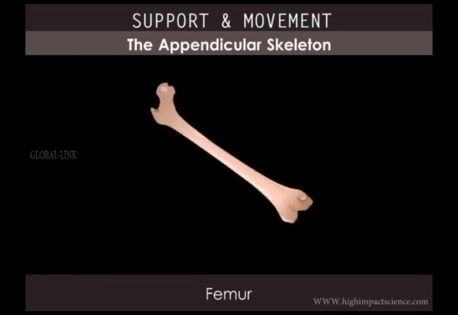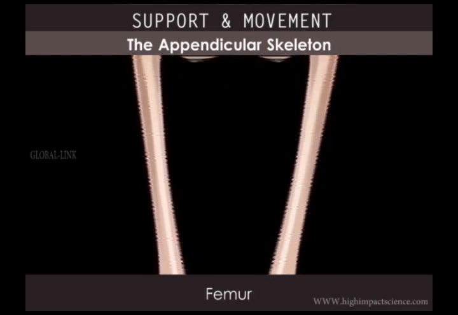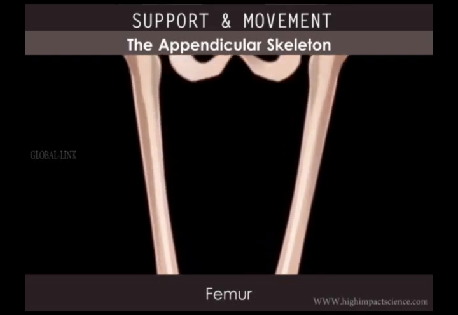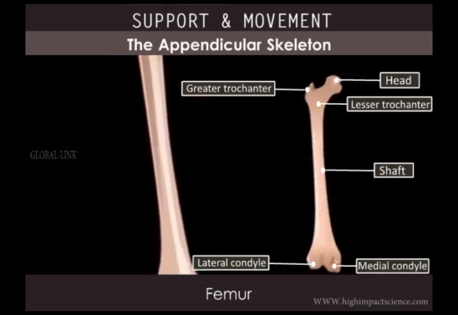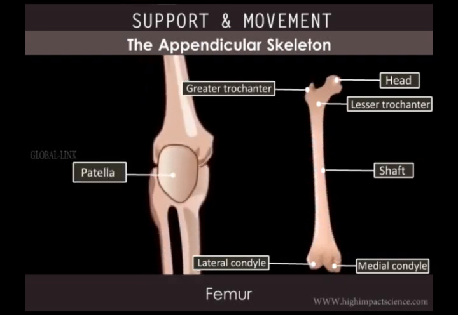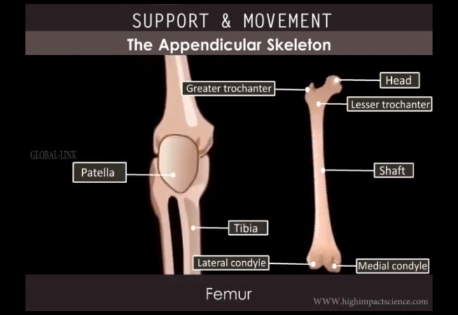The femur is a long bone found between the hip and the knee. The head of the femur fits into the acetabulum, forming the hip joint. At the tip of the shaft are the greater and lesser trochanters, which are extensions for muscle attachment. The shaft of the femur leads to the lower end with expanded and rounded knobs called condyles. The condyles articulate with the patella or kneecap. They also articulate with the tibia to form a hinge joint at the knee.